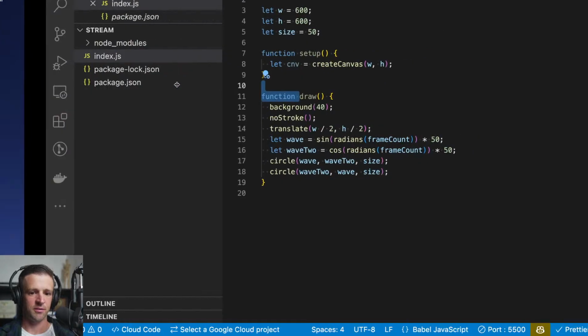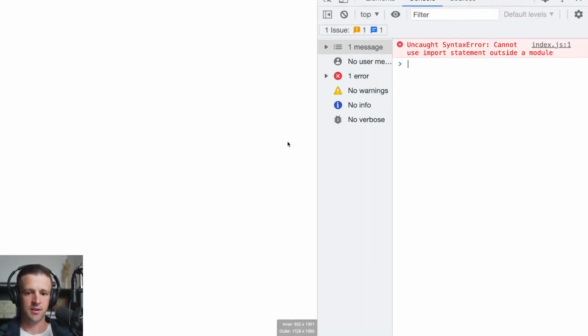Let's go back to our project here and refresh. It's broken. What are we getting? We're saying cannot use import statement outside of module. Okay, so we've run into an issue.